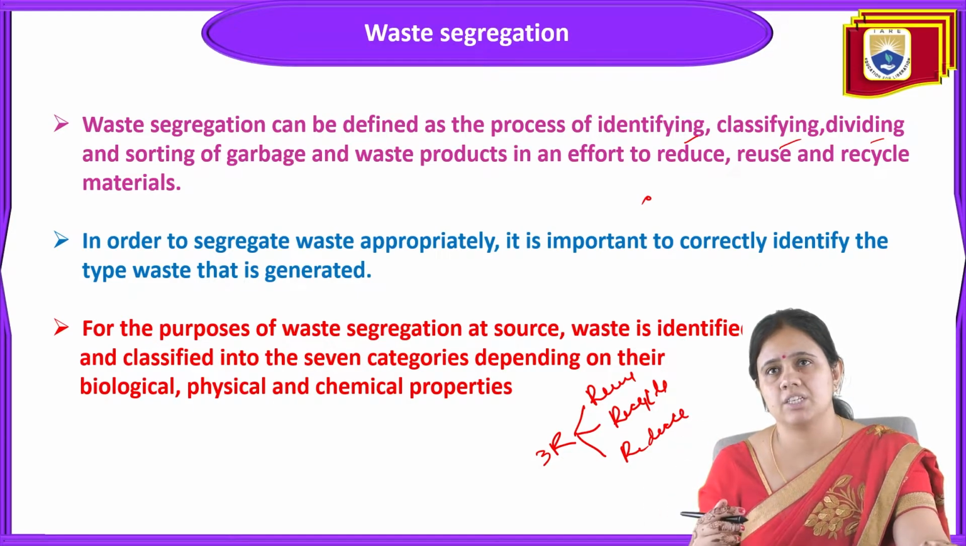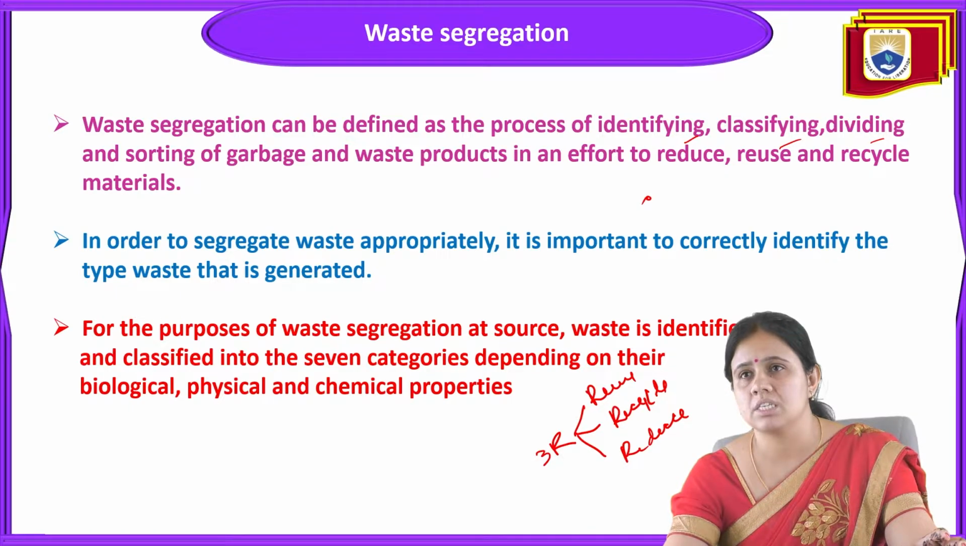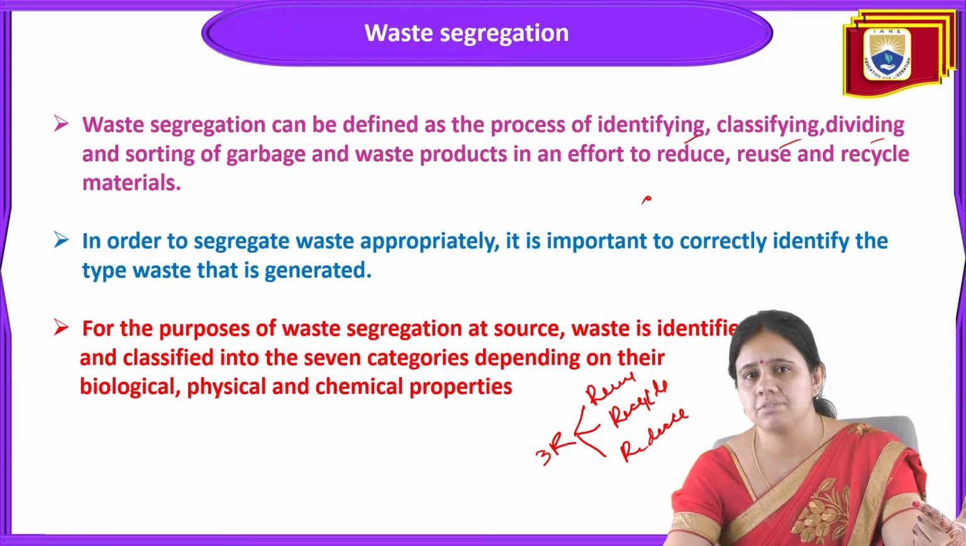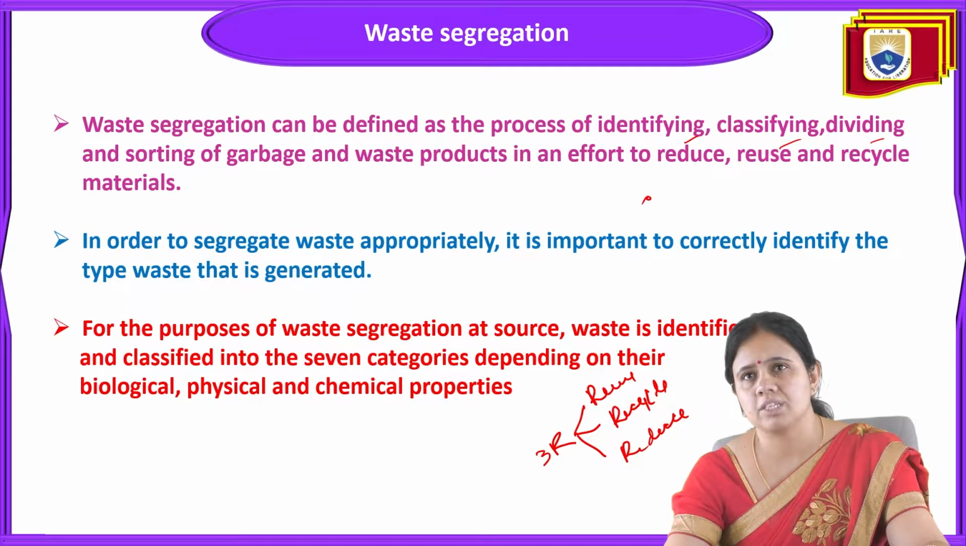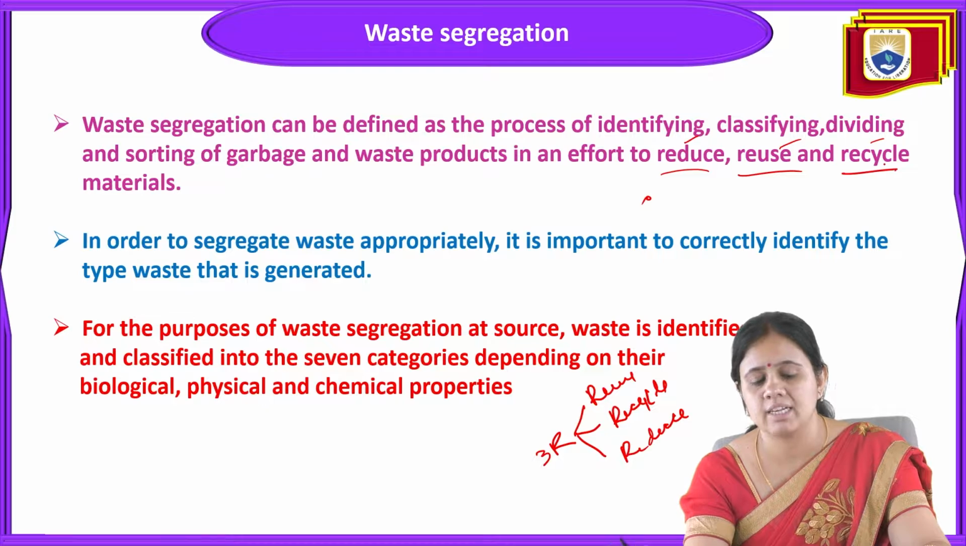Why is waste segregation there? It is mainly the process of identifying, classifying, dividing and sorting of garbage and waste product in order to achieve the 3R. The 3R refers to recycle, reuse and reduce. That's why waste segregation is there. It is defined as the process of identifying, classifying, dividing and sorting of garbage and waste product in an effort to reduce, reuse and recycle material.